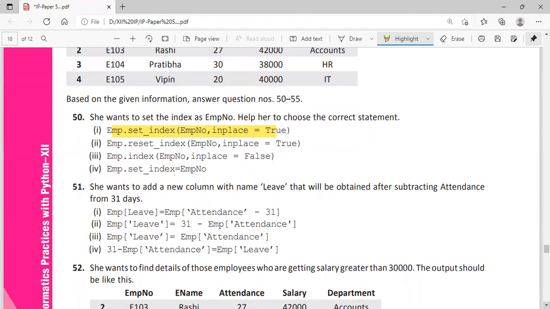Now moving to 51, she wants to add a new column with the name leave that will be obtained after subtracting the attendance from 31 days. New column name is leave. EMP, the data frame name, inside the square brackets you specify the name of the column in quotation marks, equal to. Leave is obtained by subtracting attendance from 31. From 31 means 31 should come first. So option 2 is the answer.